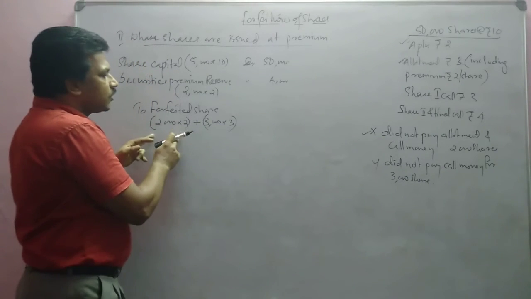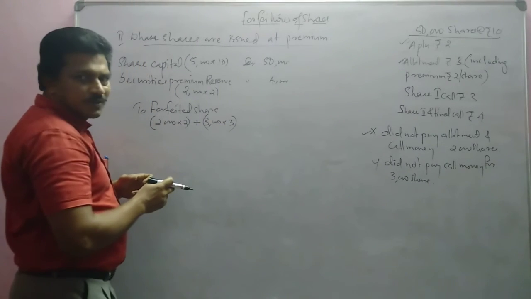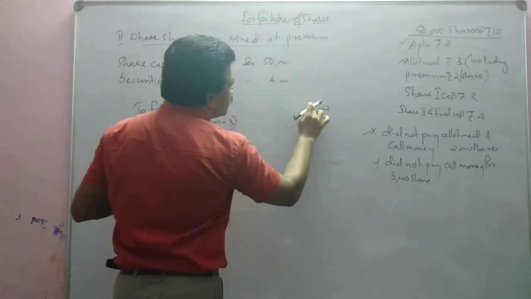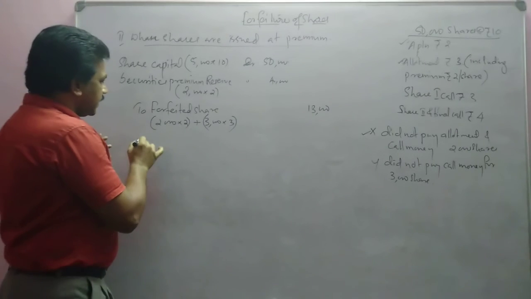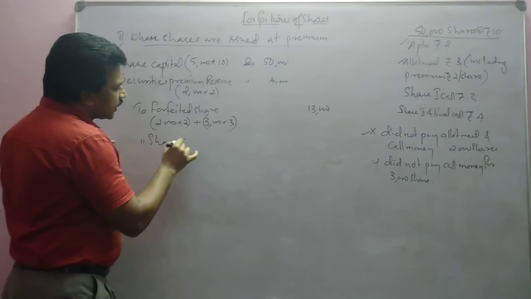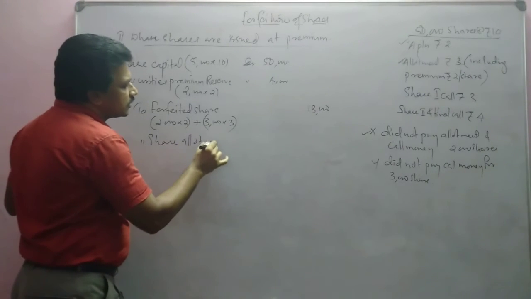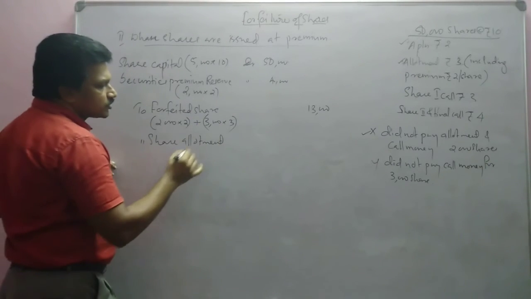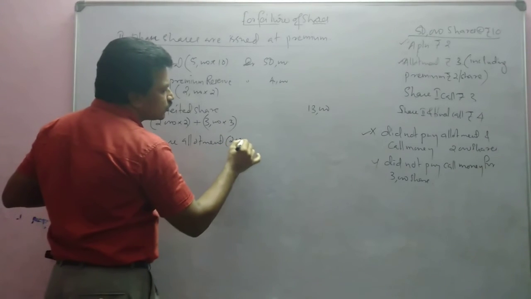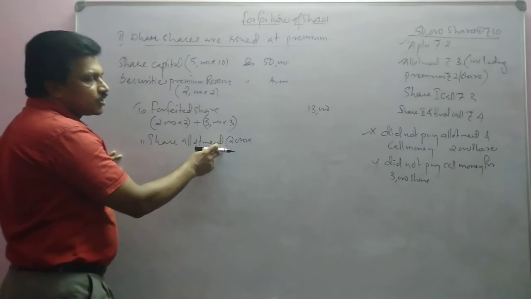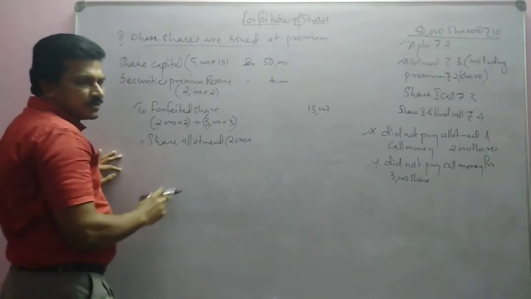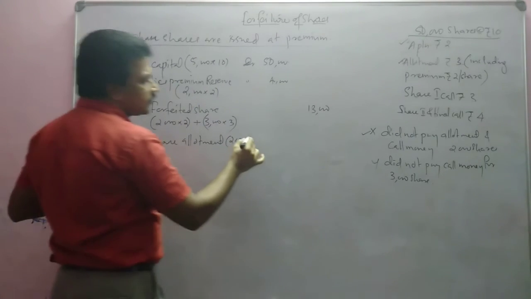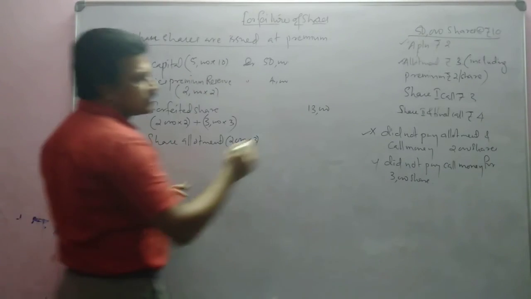That means 4000 plus 9000, 13,000 rupees, both of them together paid. Then share allotment, that means amount unpaid. Who has not paid the allotment? X has not paid for 2000 shares. So 2000 into allotment money including premium, 3 rupees, 6000.